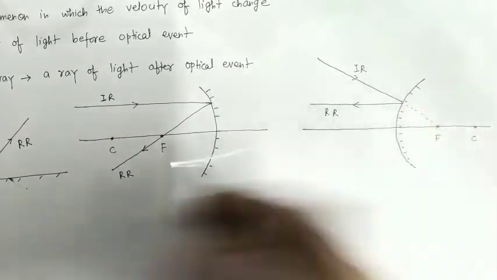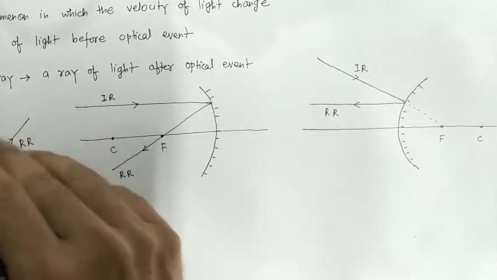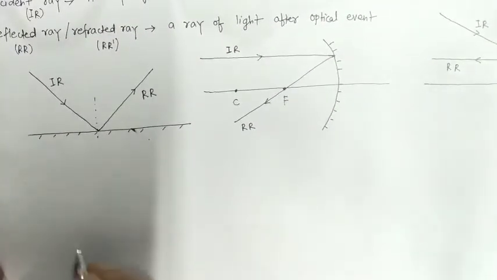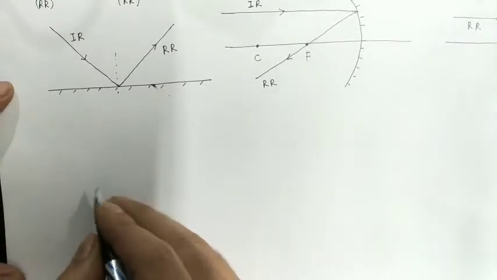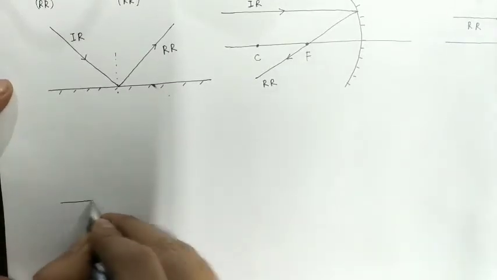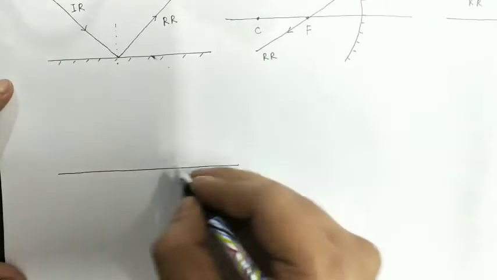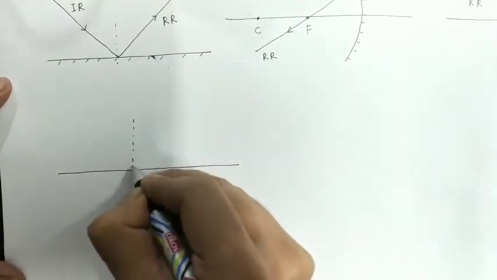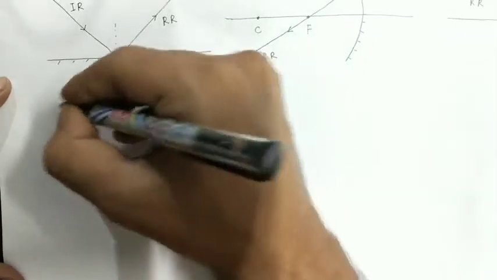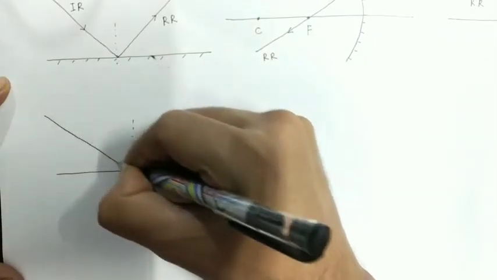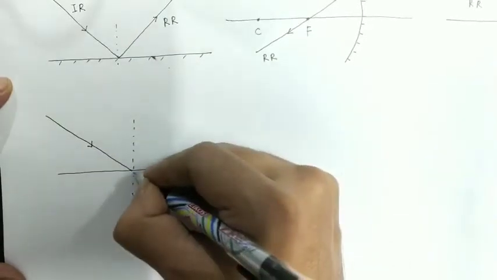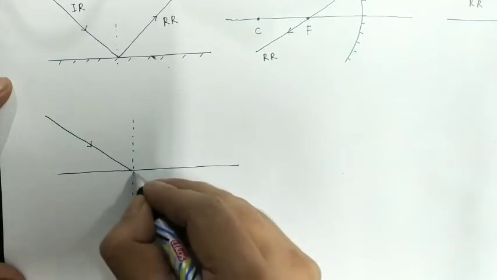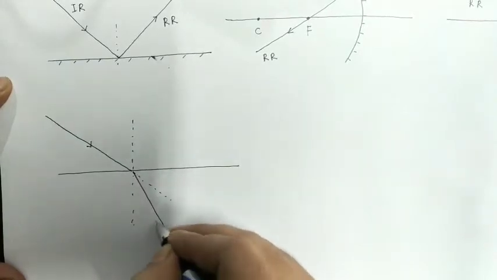Now let us understand what we mean by refracted ray. Suppose this is the boundary separating two media, above is air and below is water. If a ray of light from air falls, then after refraction this ray will bend towards the normal.